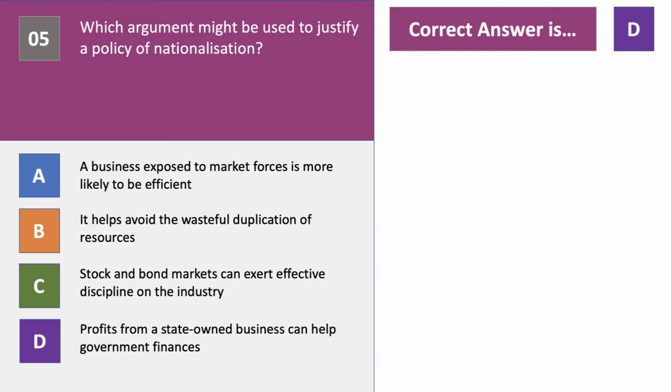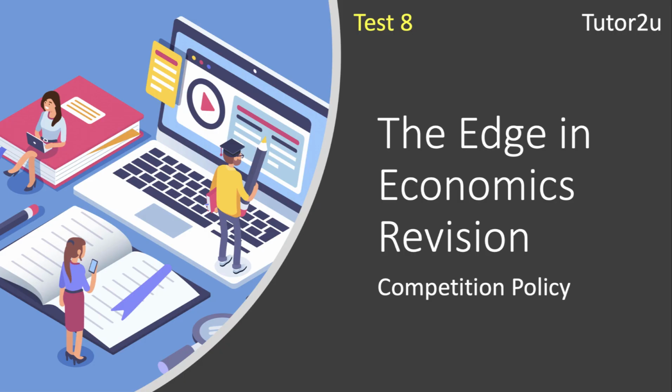A, of course, is a justification for the private sector operating, because the stock market and the bond market act as a kind of discipline on firms' costs. And of course, if it's nationalised, well, there aren't any shares. So therefore, the stock market is not a particularly strong discipline on a firm. There we go. There's 5 questions for you on competition policy. Hopefully you got some good answers there.